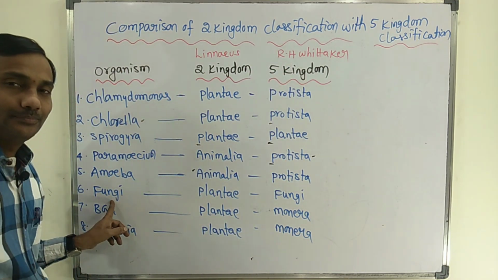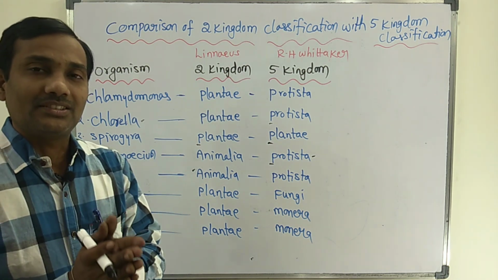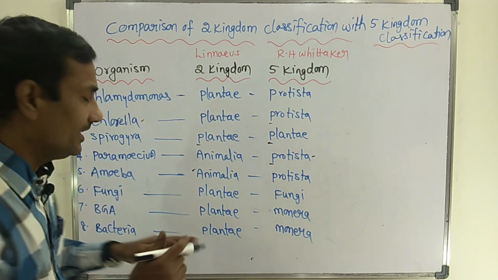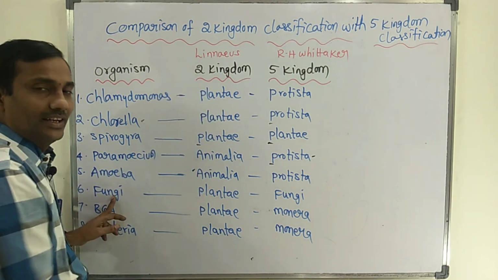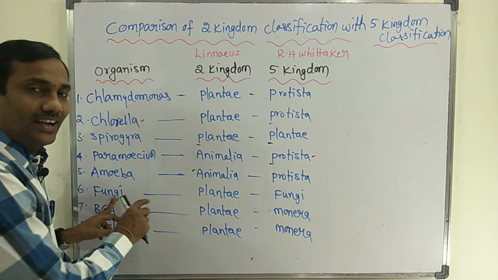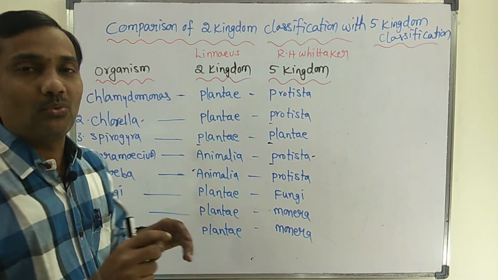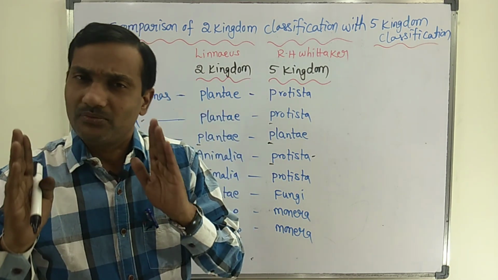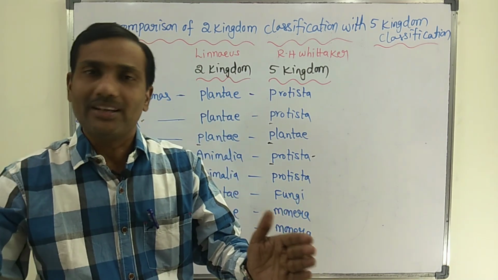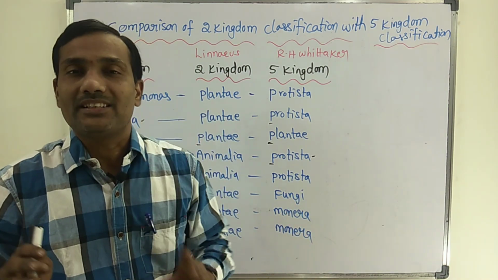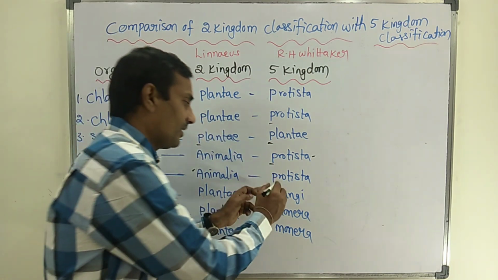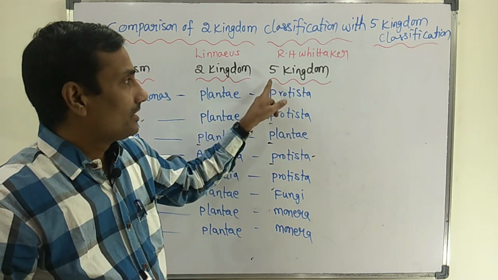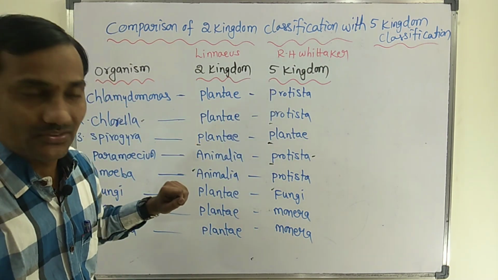Next, fungi. Fungi have a cell wall, but a chitinous one. Based on the cell wall, they are placed in the plant kingdom by Linnaeus. But due to the presence of the chitinous cell wall, all types of fungi, unicellular and multicellular, are placed in the Fungi kingdom, a separate kingdom made by R.H. Whittaker in the 5 kingdom classification.